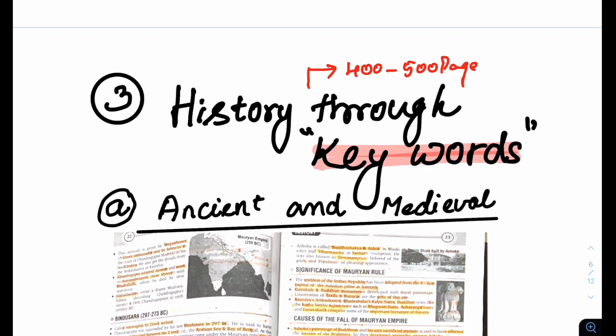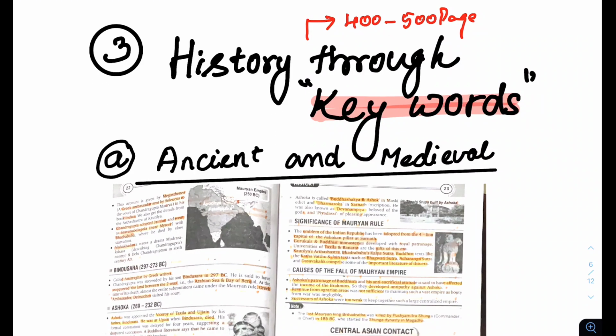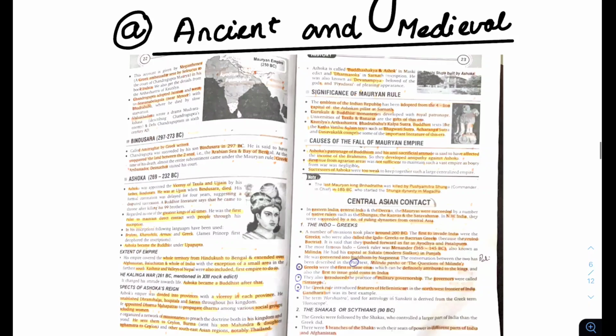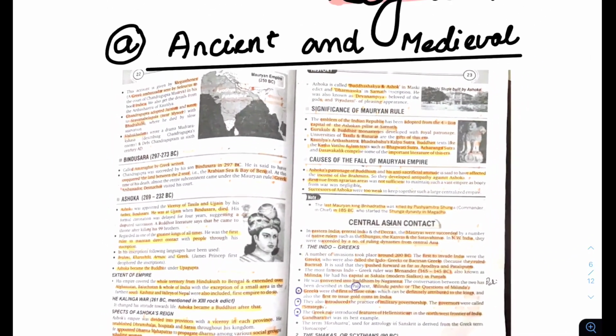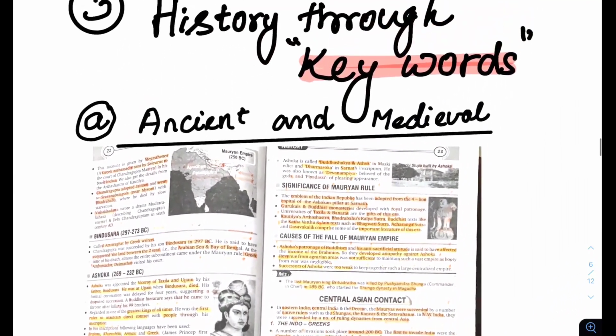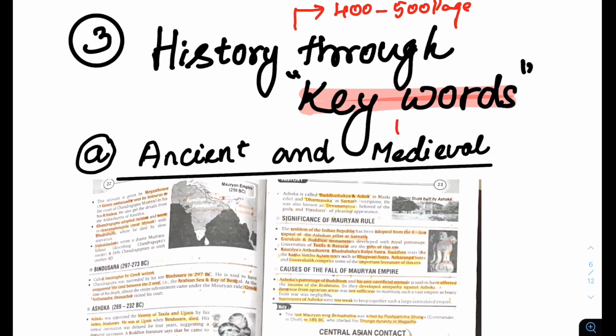See, how do you read? You should not read every inch of the book. For ancient and medieval, any book, your notes also are enough. Let us assume for ancient India, this is Arihant GK.